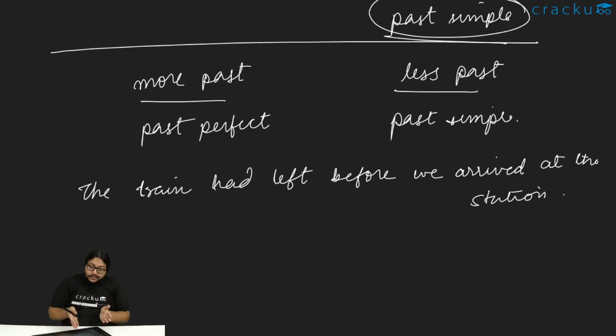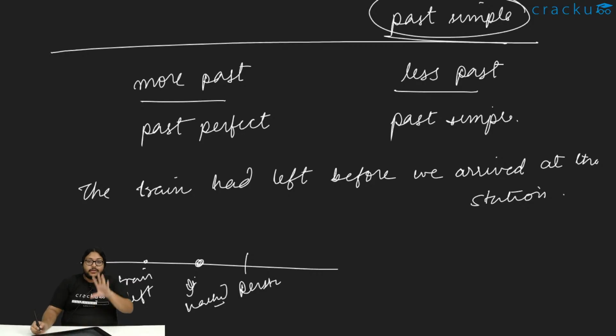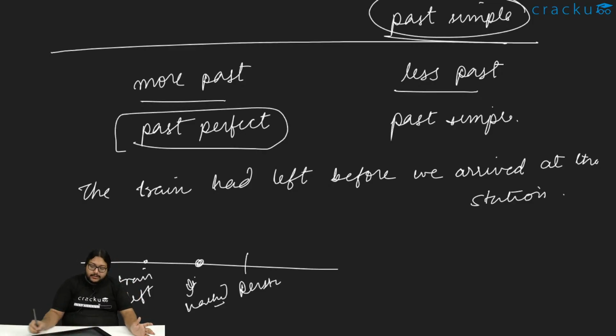So which happened earlier? The train left pehle na, so that becomes more past. More past, if we like draw a timeline, for instance, if this is the present, I reached, before that only the train left. So what the action that has happened in more past, that will always be a past perfect, and the one which is not the more past, this is the less past, that will be a past simple.